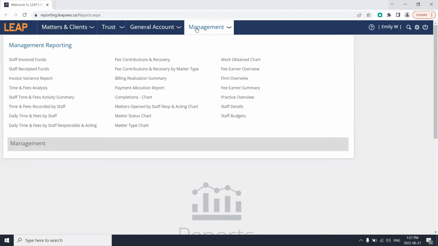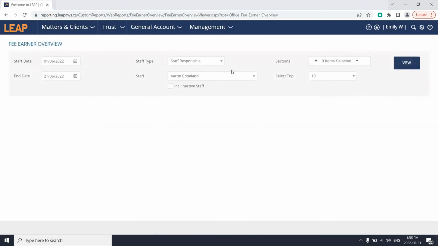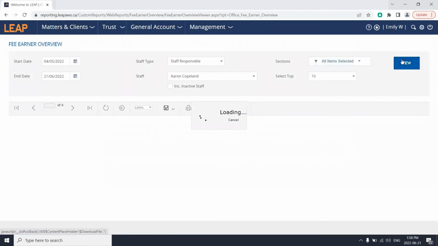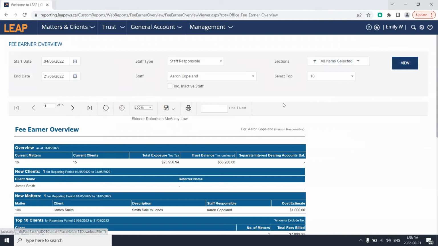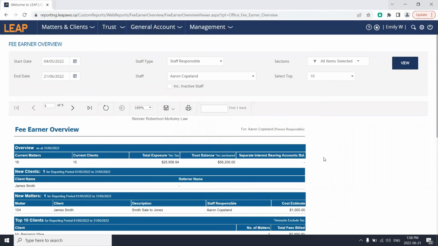All of these reports are easily accessible. If we wanted to go to the fee earner overview here, for example, we would select the time and date of where we're looking to view, staff responsible, we'll select the sections, and now select view. All of these reports can easily be transferred into Excel, PowerPoint, PDF, anything you wish is readily available here. And as easy as that, you have access to all of your forms.